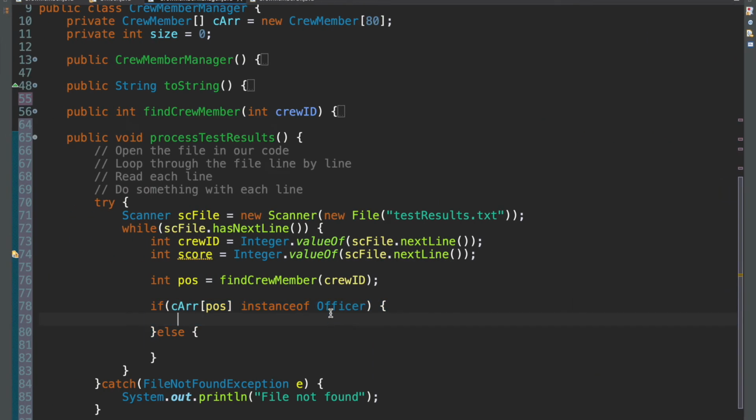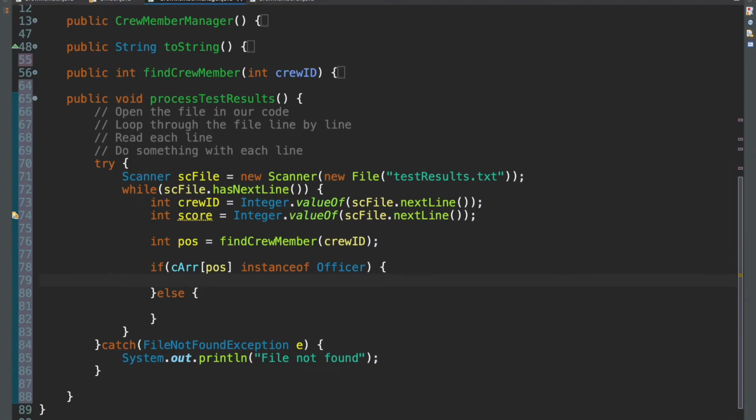So let's do that. We're saying if, well, firstly, we have to create our officer object, right? Officer, call it a again, is equal to, and now we're casting Officer, crew at position. So what is this doing? Let me write it like this firstly. So we just want to create an officer object so we can deal with it in our code, right? We don't want to keep on saying crew at position all the way throughout our code. This just makes our life easier.